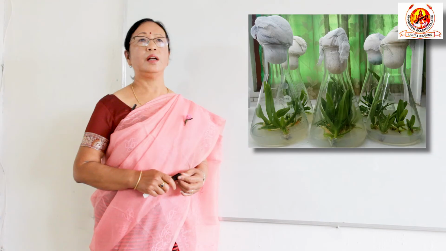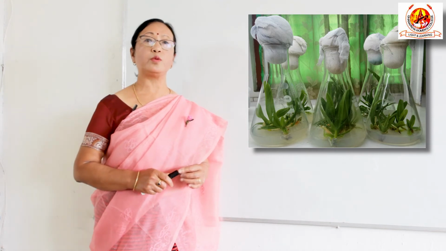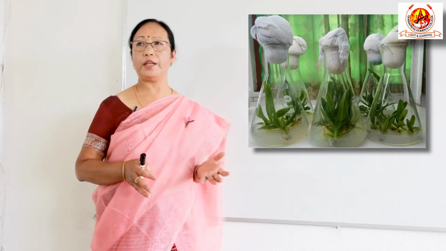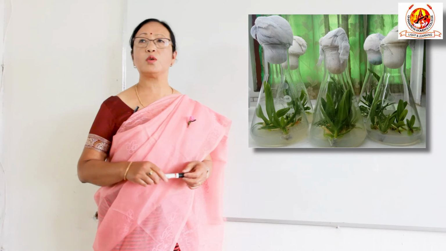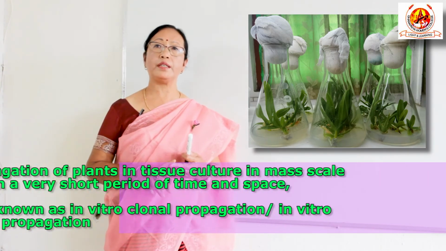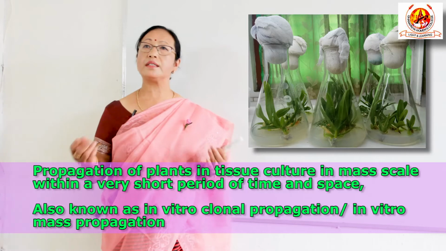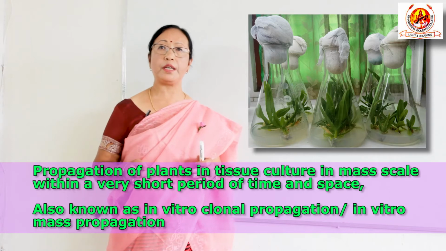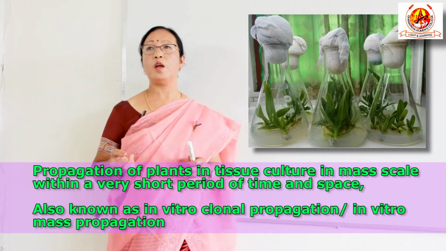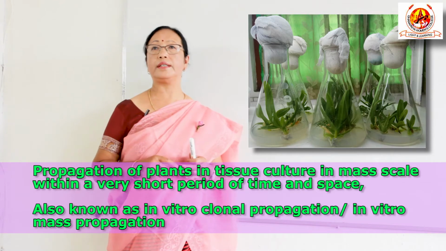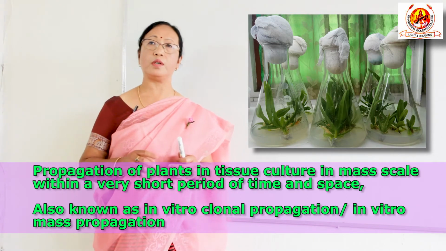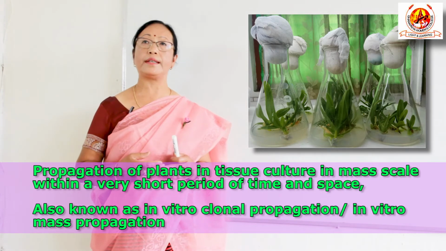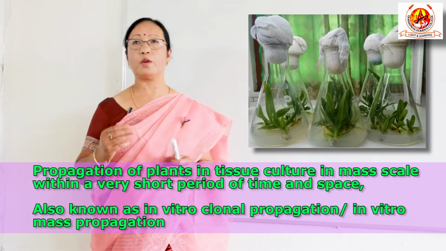Micropropagation. Now, the most important thing which we can apply in tissue culture in our laboratory condition, even in our college, is micropropagation. So what is micropropagation? Micropropagation is the propagation of plants in large number within a very limited period of time and space. We call it in vitro mass propagation or even clonal propagation, because all those plants which are regenerated through micropropagation or tissue culture are the same as the parent explant, that is the parent plant. So we can call it in vitro clonal propagation.